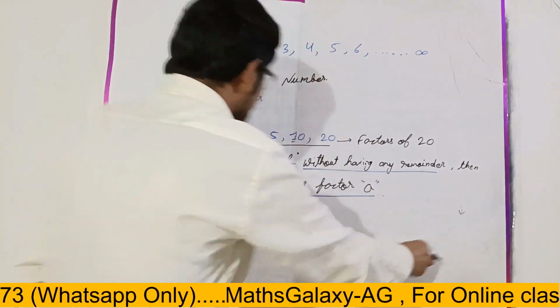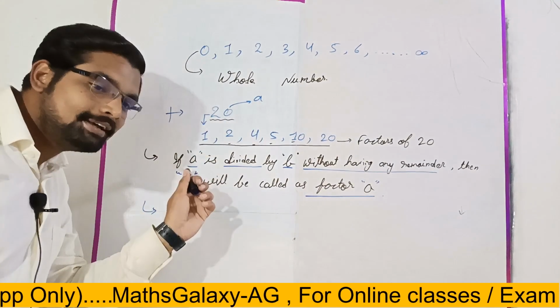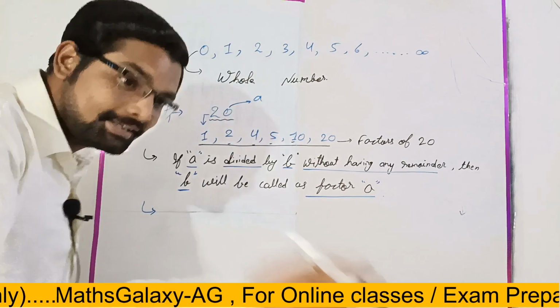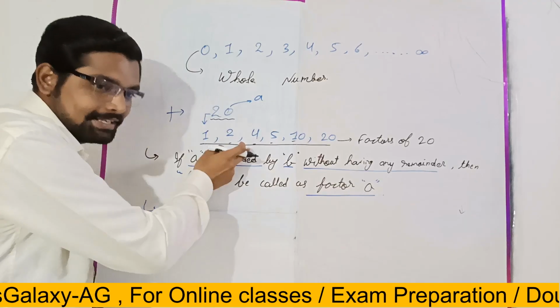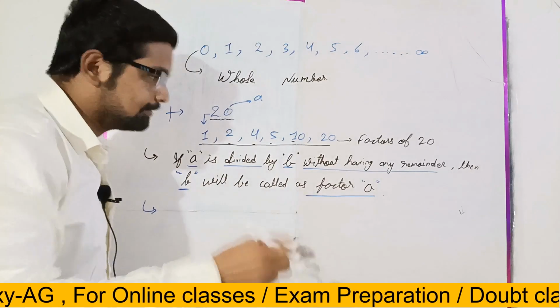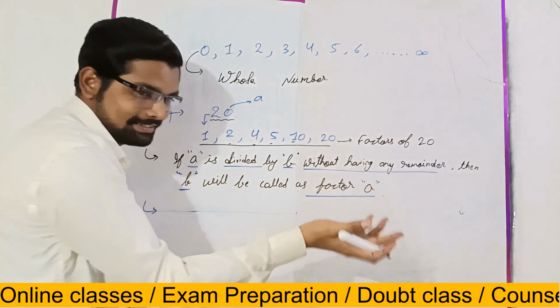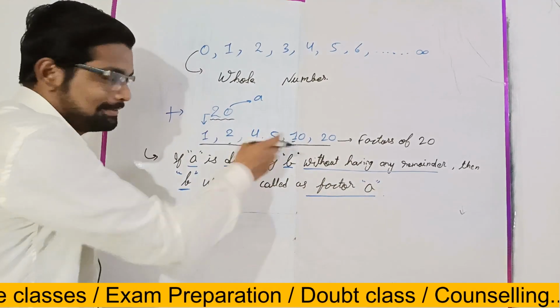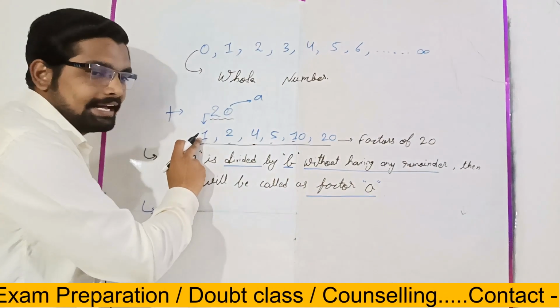So similarly, if 1 is the factor of 20, then 20 will be the multiple of 1. If 2 is the factor of 20, then 20 is the multiple of 2. Similarly for 4, 5, 10, 20 is the multiple. Right?